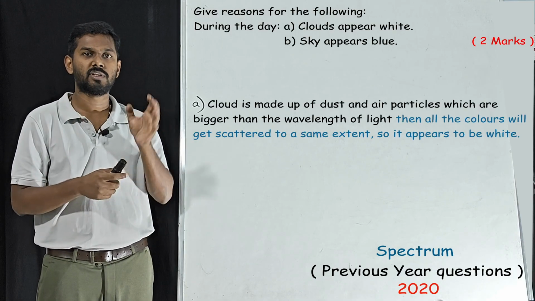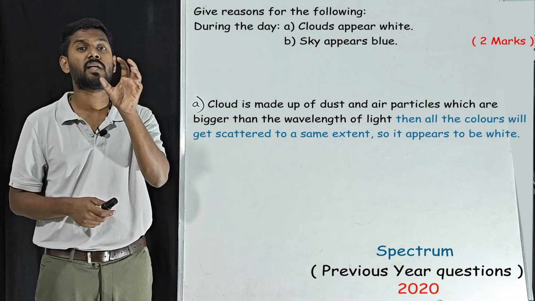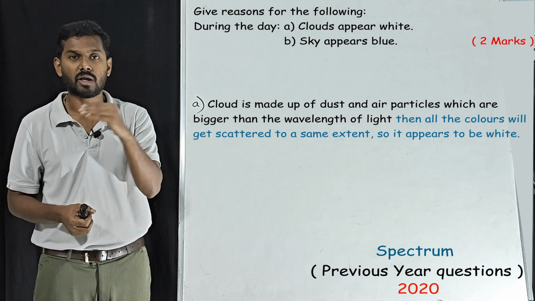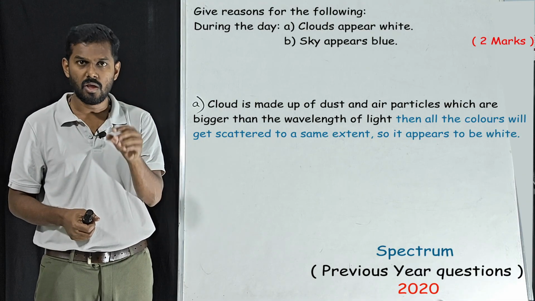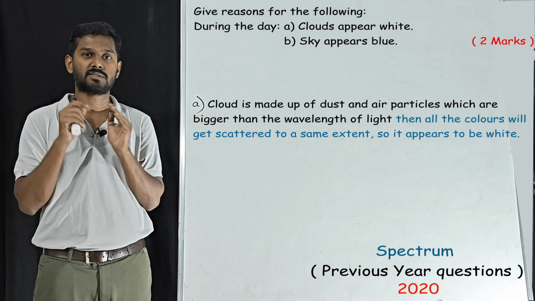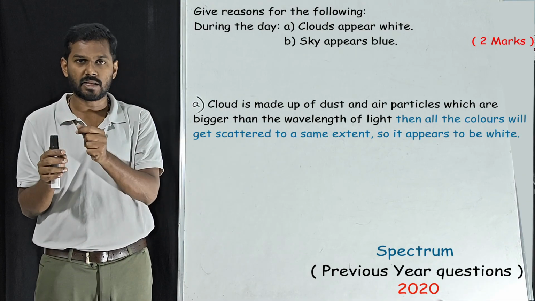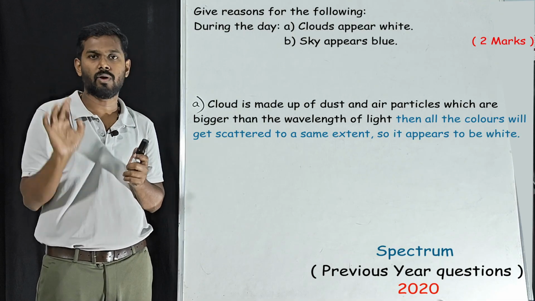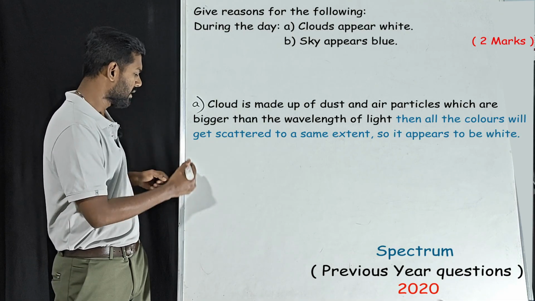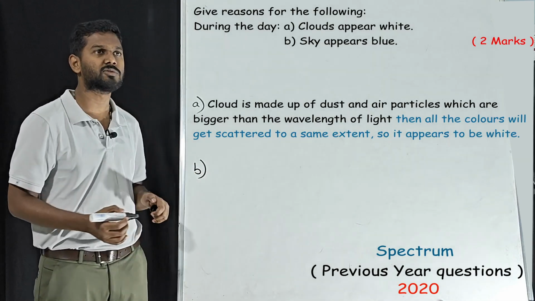So what happens when the size of the molecules is bigger than the wavelength of light? All the colors entering that particular molecule will scatter to the same extent, so it appears to be white. Simple reason. Then we'll go for sub question B.